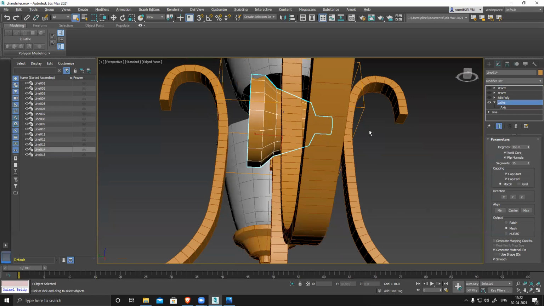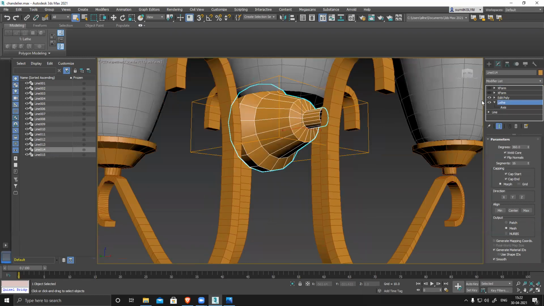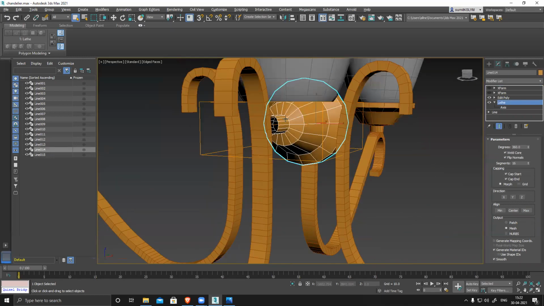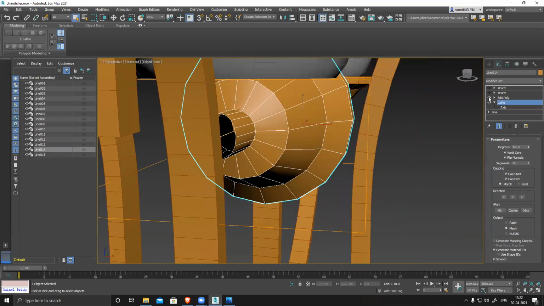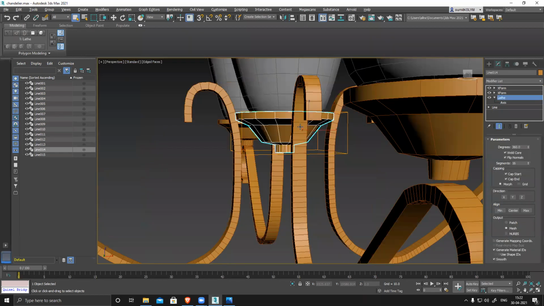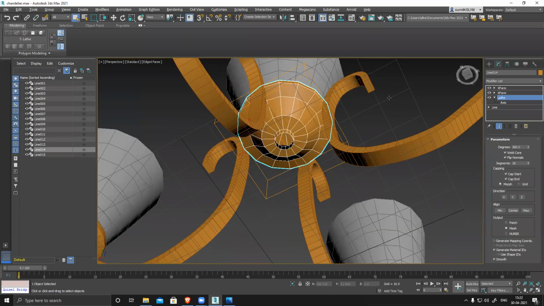Okay, here, this edit poly, something happened here. You see, the shape changed slightly. So this one is not required. Then Xform. Now everything is fine.